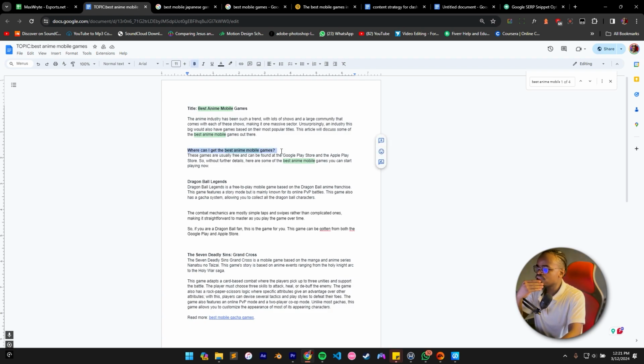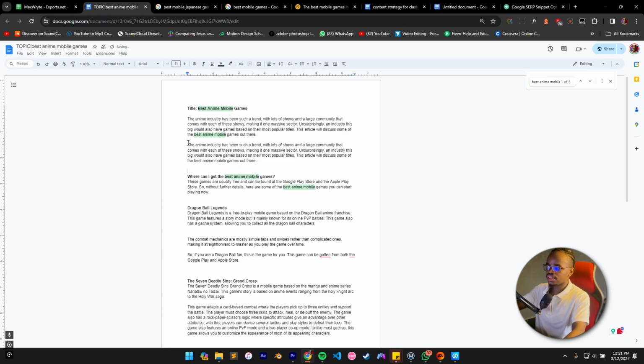So basically what I could do is maybe add another paragraph here, then move over to, let's say, another subheading, talk about something else, then find a way to implement the keyword there. Because of time I'm not going to write it out. So that's basically it on implementing your focus keyword. Guys, a minimum of 3 to 4 times, basically just put 4 times. 4 times is the safest bet, but for longer articles sometimes it could be 6 times, 7 times. But that's all you need to know about implementing and optimizing your focus keywords.